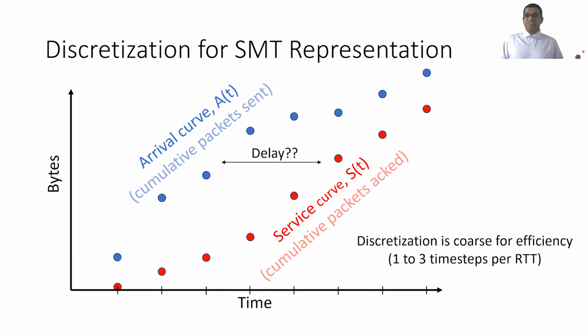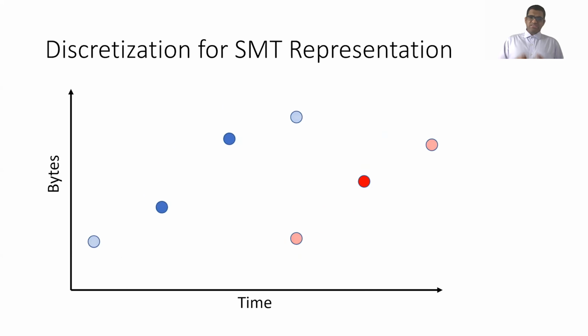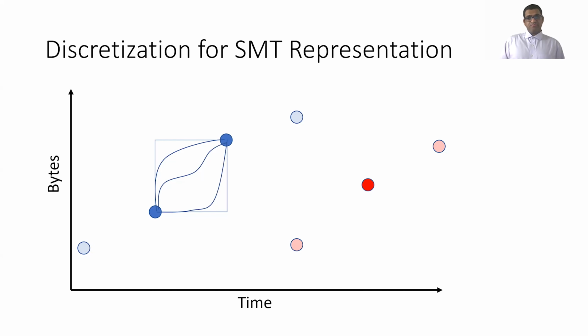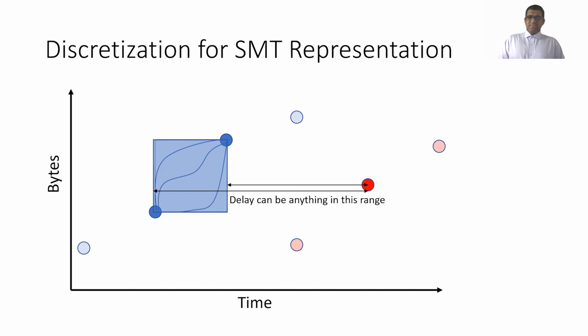The delay is the gap between the arrival curve and the service curve. But it's not clear here which 2 points we should compare. And since the discretization is coarse, this can actually matter a lot. So what we do is first we notice that the arrival curve can be any of the following curves. In fact, it is any monotonic curve that lies within this square. And then we say that therefore, the delay at the red point can be anything within this range. So we allow Z3 to pick any delay that lies in this range.